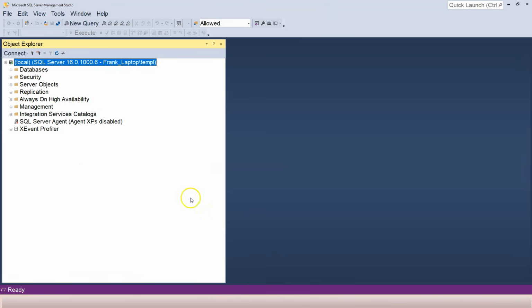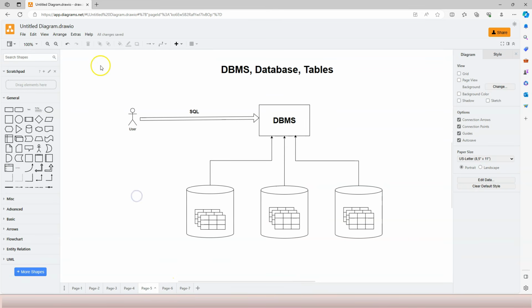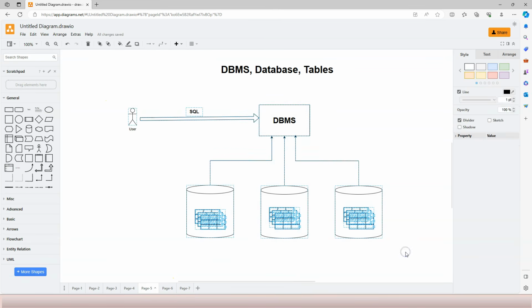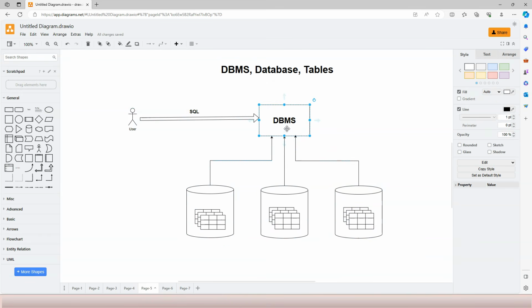The next thing I want to show you is this diagram here. In a couple of videos ago, we had one DBMS, right? One database management system manages different databases, right?